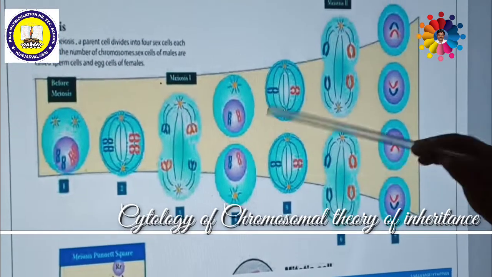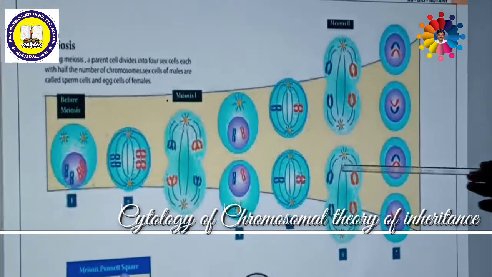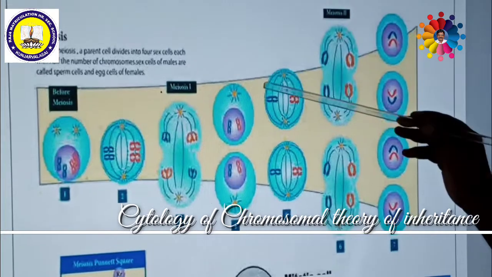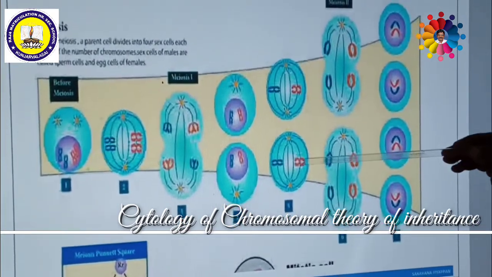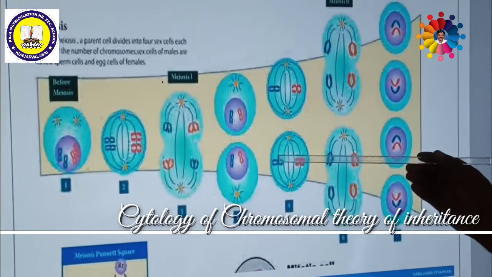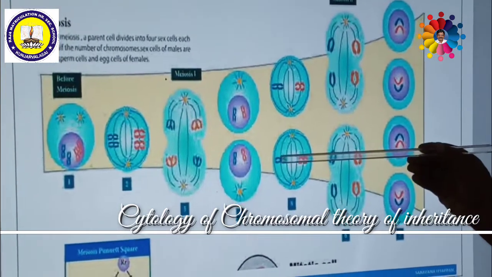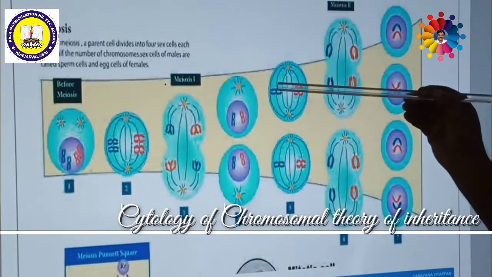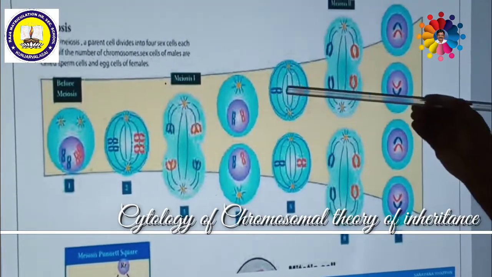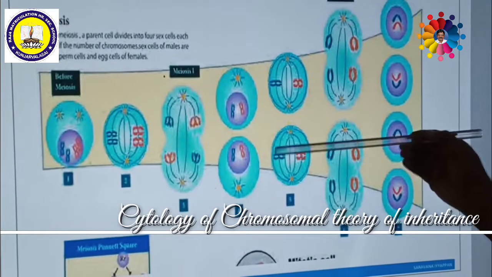After telophase 1, once again meiosis 2 will commence. Then prophase 2 is here in the middle. Thereafter, this is metaphase 2. Once again, during the metaphase stage, both cells will form a metaphase. Here one cell becomes two cells producing two metaphases. Then during metaphase, the chromosomes are in the middle.